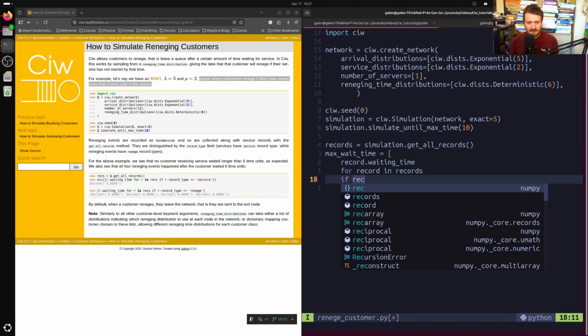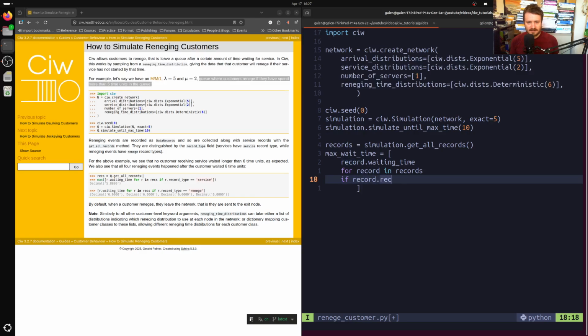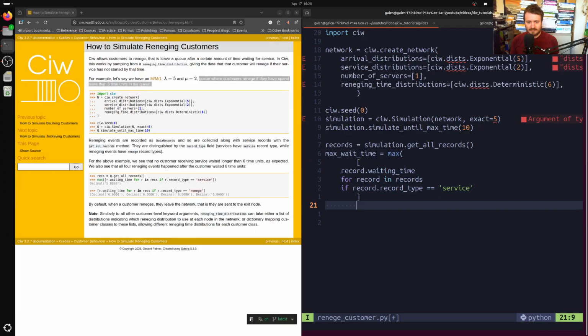if record dot record type is equal to, comparator equal, not assignment, service. That is, they actually got a service, right? They didn't leave the simulation for some other reason. They actually got served. Okay, so we'll take a look at that value in a little bit. Oh, we actually need to compute the maximum. Let's do that.